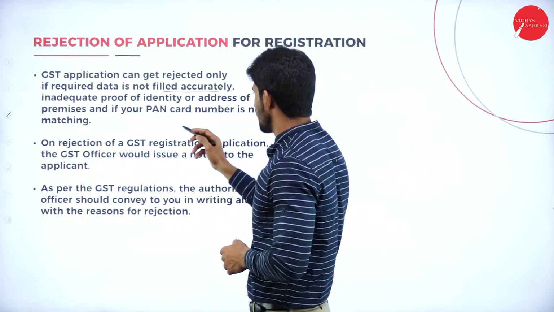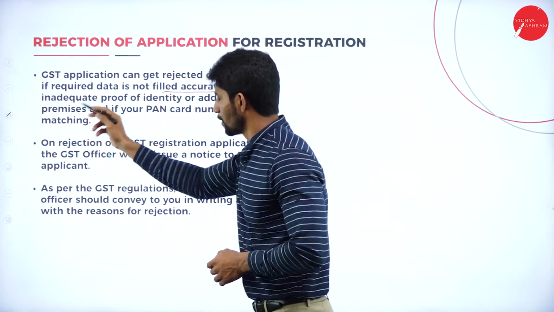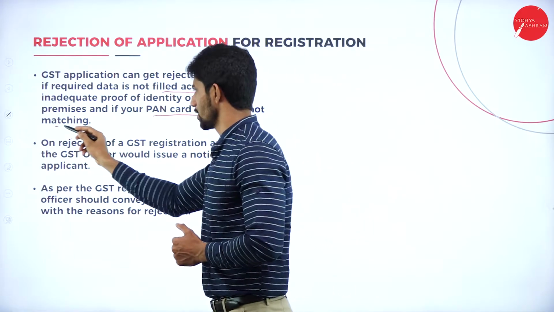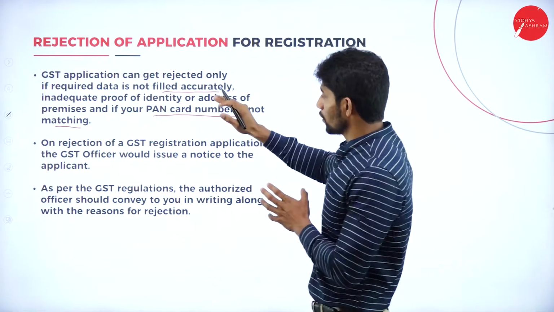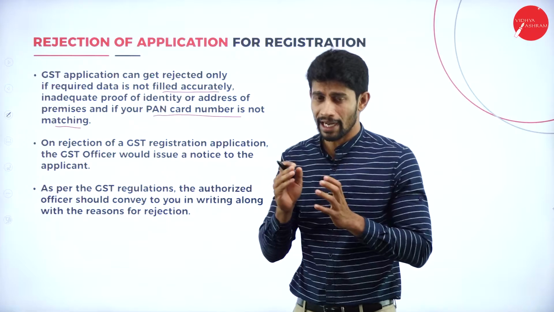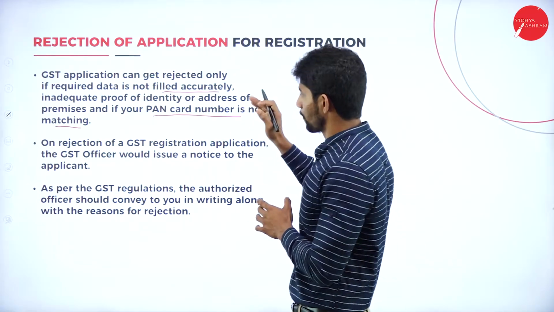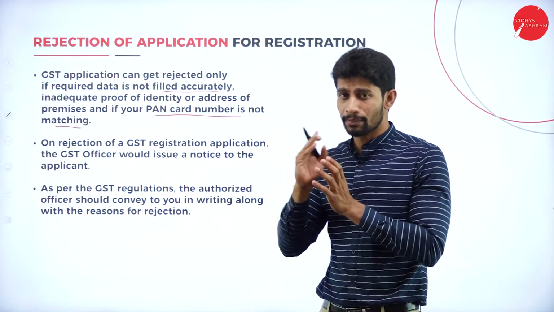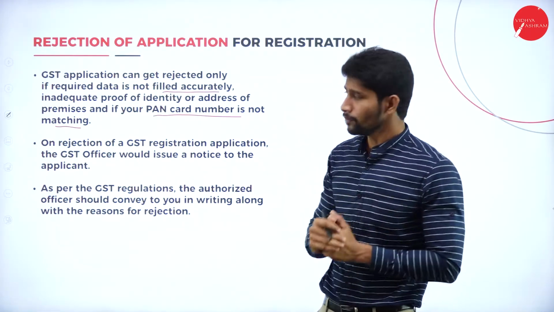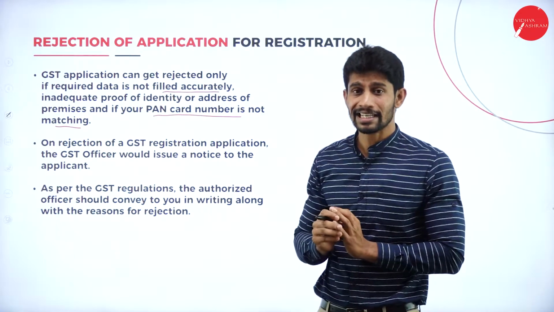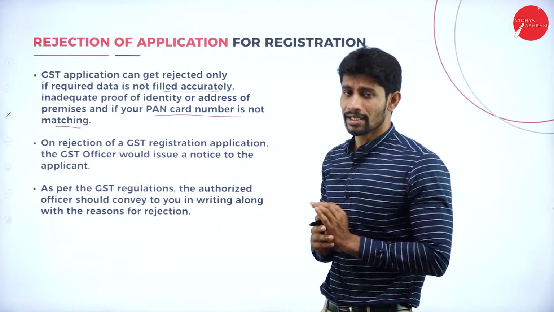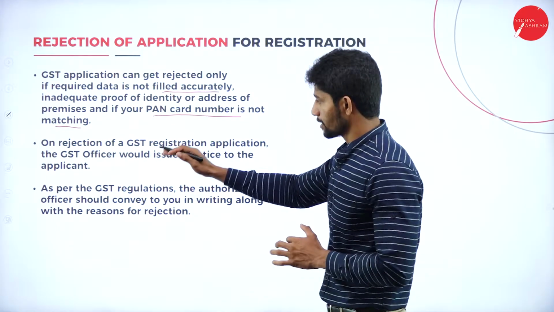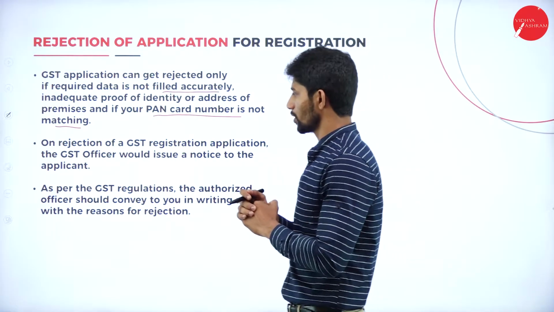Inadequate proof of identity or address of premises, and a PAN card number that does not match, are also reasons. If you are unable to provide proper address proof and the proper address of premises, or if your PAN card information is mismatching, your application will get rejected by the GST authority. Next, on rejection of a GST registration application, the GST officer would issue a notice to the applicant.